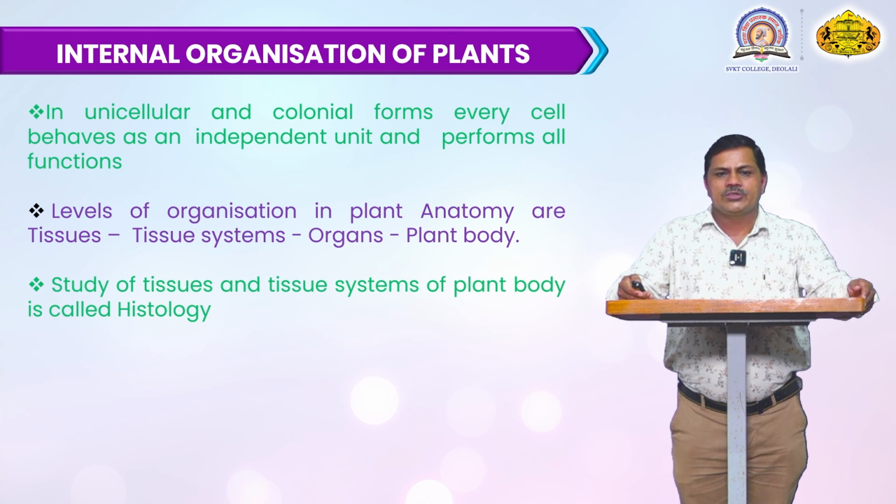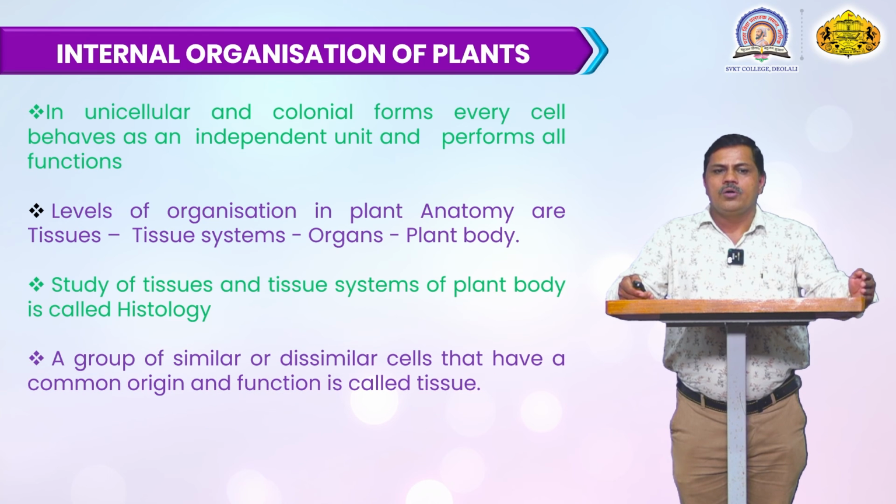In leaves, there is an organization in the plant anatomy with different types of tissue. Palisade and spongy tissue are present inside the leaves, which are organs of the plant. The study of the tissues and tissue systems of the plant is called histology. A group of similar or dissimilar cells that have a common origin and function is called a tissue.